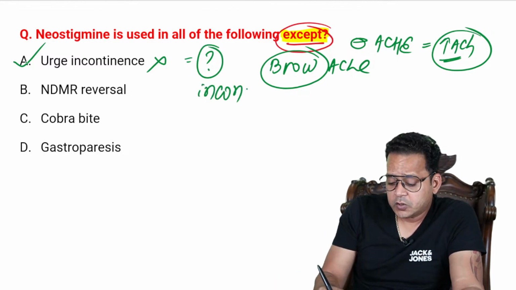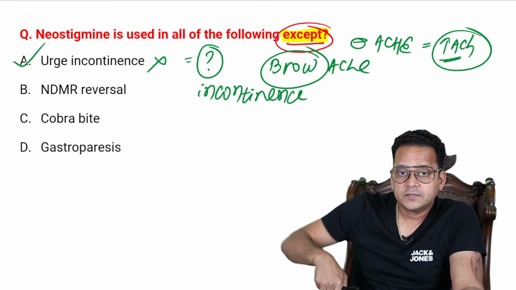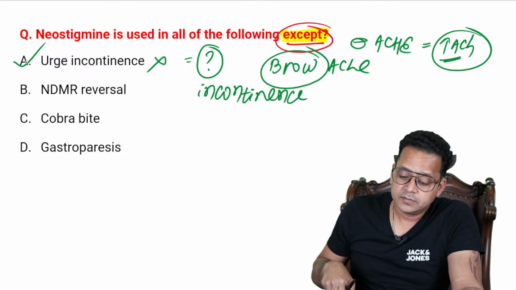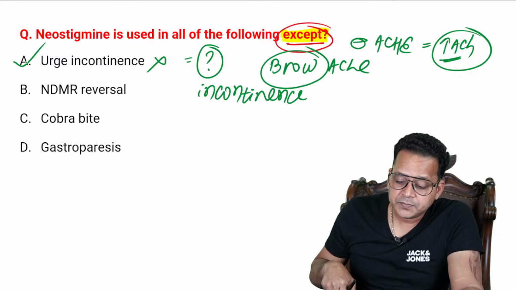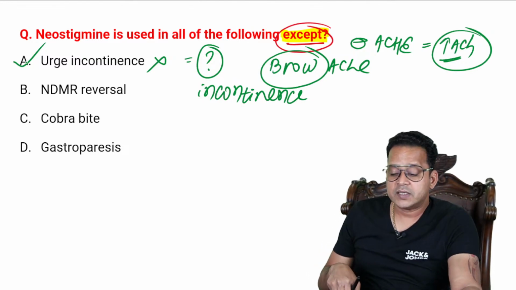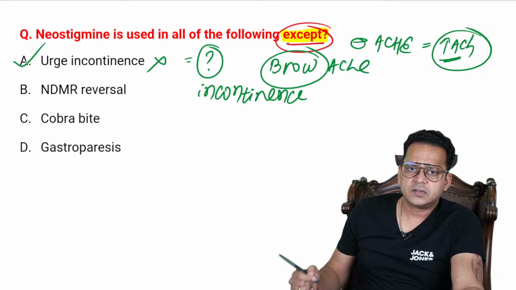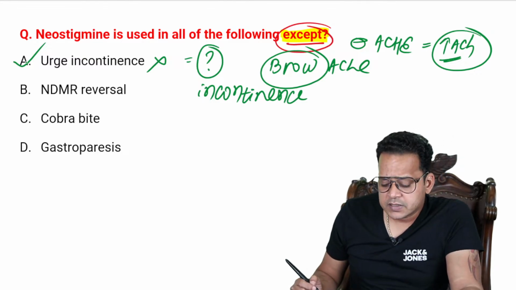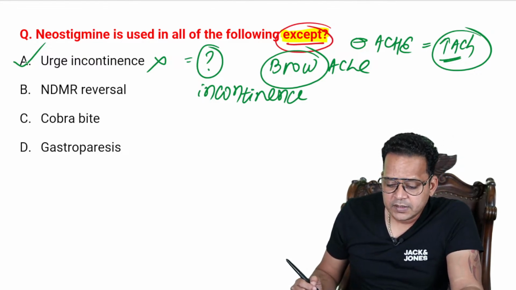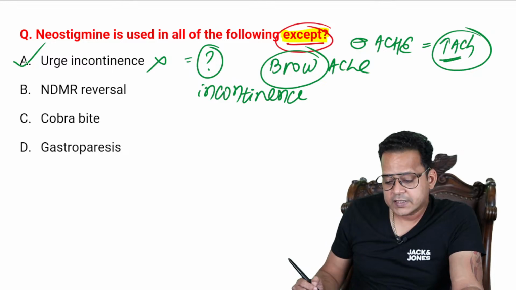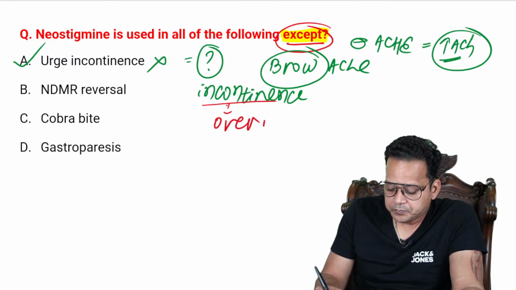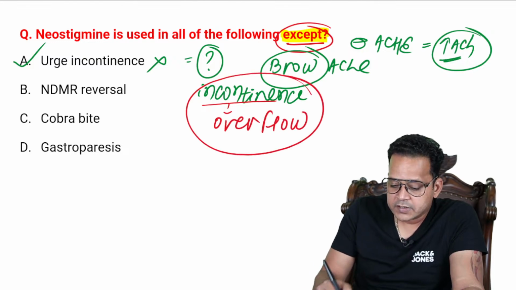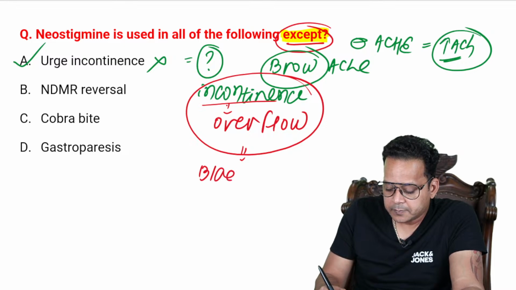In which incontinence do I use neostigmine? So you should know the answer. You know the answer, that is very good. Then you also must know why A is the answer, right? You must know why urge incontinence is not the answer. Something must be the answer, right? Some other incontinence is the answer here. Which one is it? Sujit P. Kulkarni has given the right answer. Sujit, excellent. The incontinence, guys, is overflow incontinence, which is due to bladder atony.